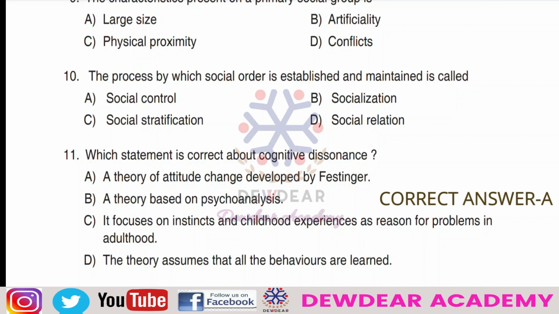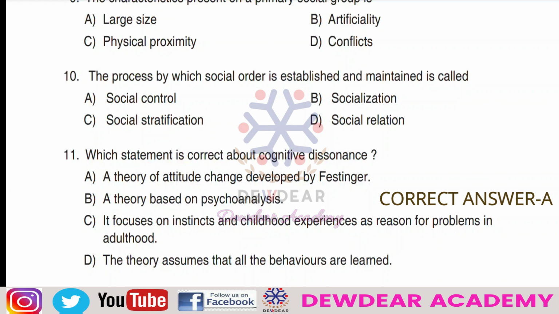So regarding this cognitive dissonance theory, Leon Festinger developed this theory. It describes the mental discomfort that results from holding two conflicting beliefs, values or attitudes.